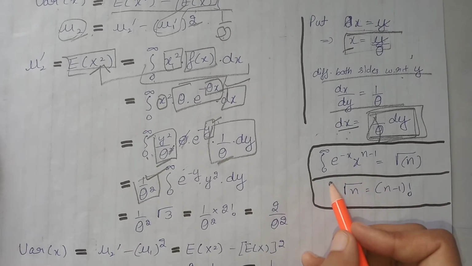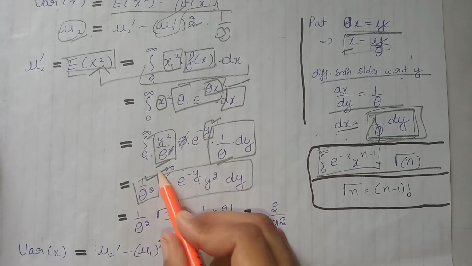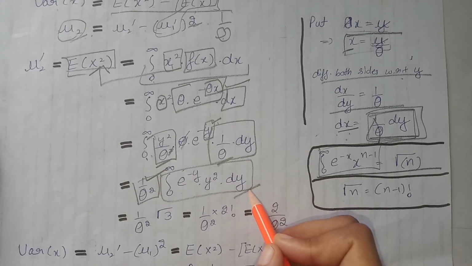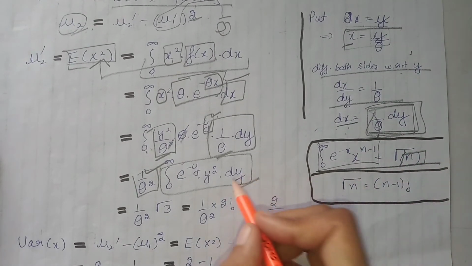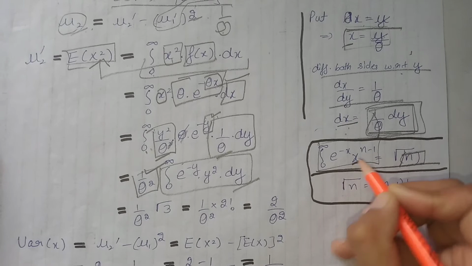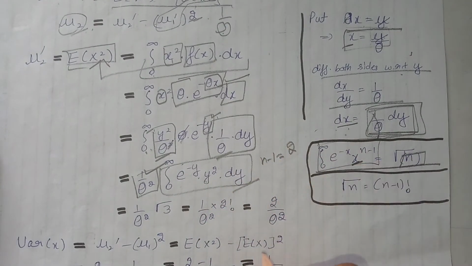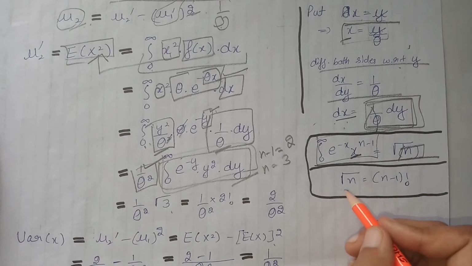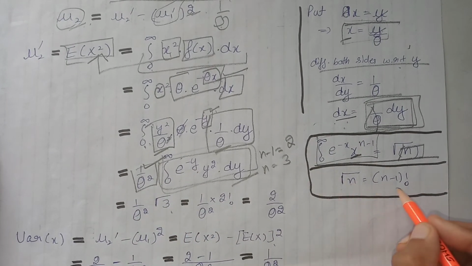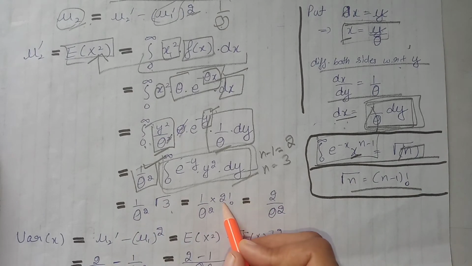Now we know that the definition of our gamma function is this. This term is just similar to this term, that means we can write it in terms of the gamma function by just finding the value of n. So now we will compare the power of x, that is n minus 1, with the power of y, that is 2, to get the value of n, which is equal to 3. So at the place of this whole term we write only gamma 3. Now we can expand this gamma in terms of factorial like this one. So at the place of gamma 3 we write only 2 factorial.